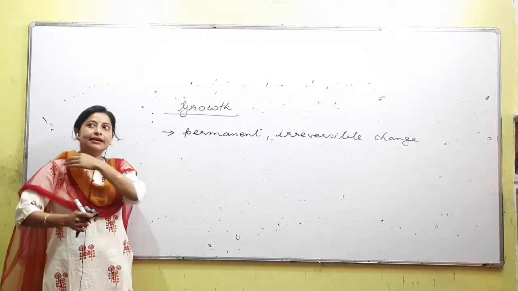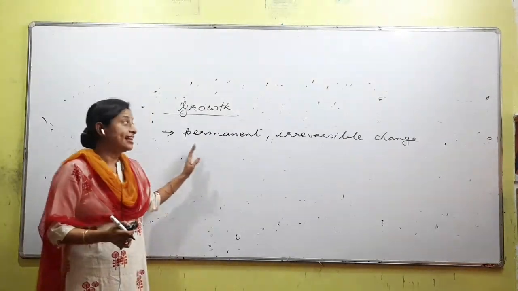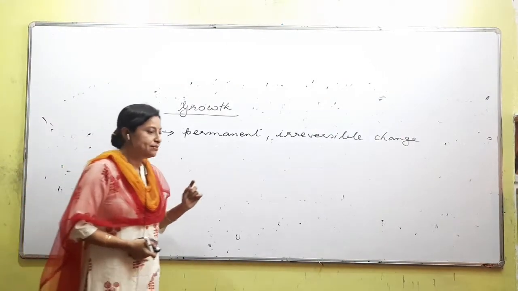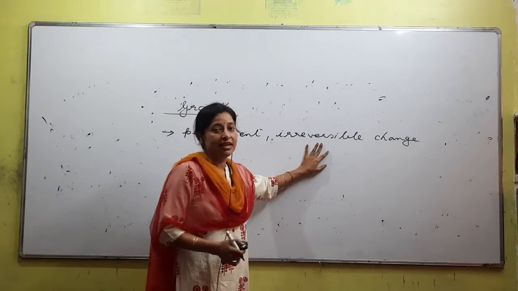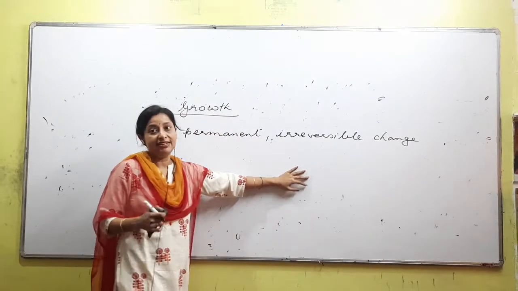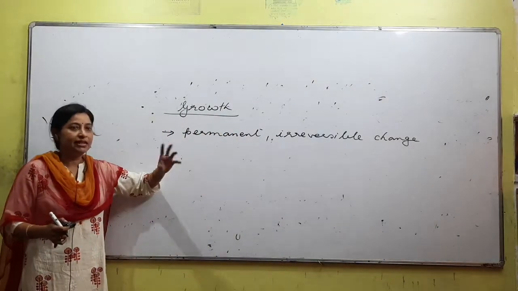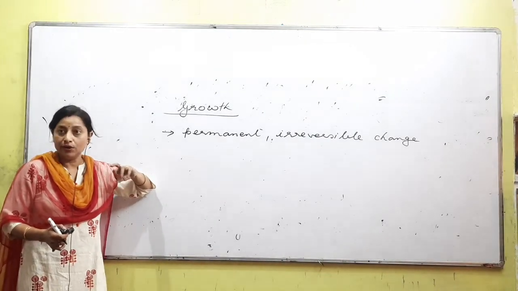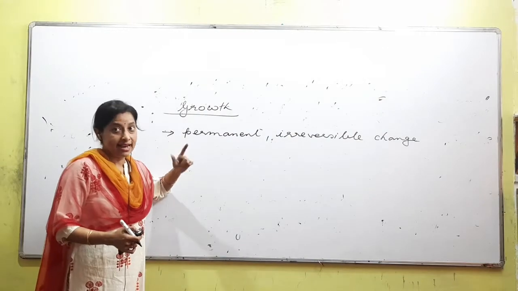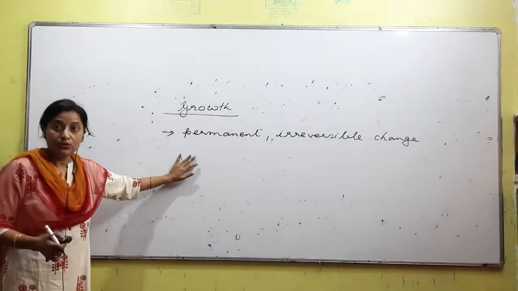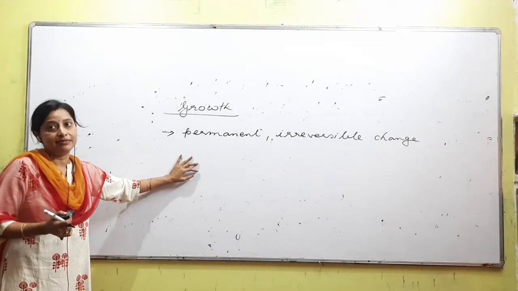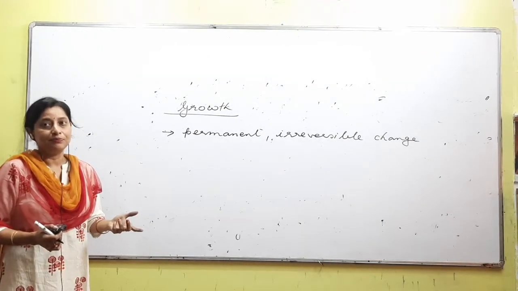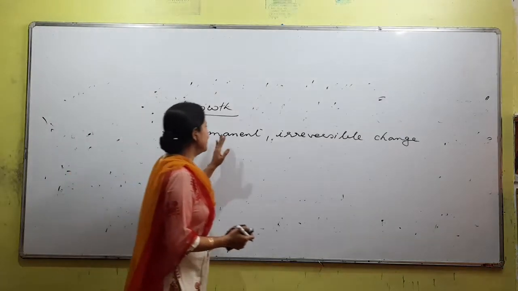That cannot come back to its original form. Very simple meaning, right? Irreversible and reversible reactions is something that you have studied in chemistry, right? So reversible means it can change from one form to another form and come back. Irreversible means once it happens, the thing cannot be changed back. In other words, once growth has happened, you cannot come back to the original place. For example, baby to adult. An adult cannot become a baby again, right? So we are using two words, that is permanent and irreversible.